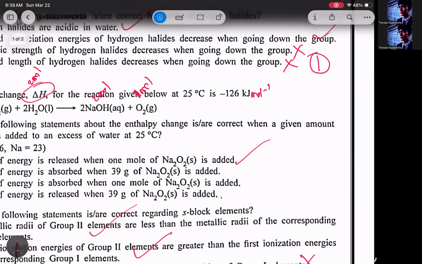So 16, 16, 32, I'm calculating the molar mass. Sodium is going to be 23. 23 and 23 is going to be 46. 46 plus 32 is 78 grams per mole. Right? So the number of moles will be 39 grams divided by 78 grams per mole. Right? That's going to be 0. What is 39 divided by 78? 39 divided by 78.